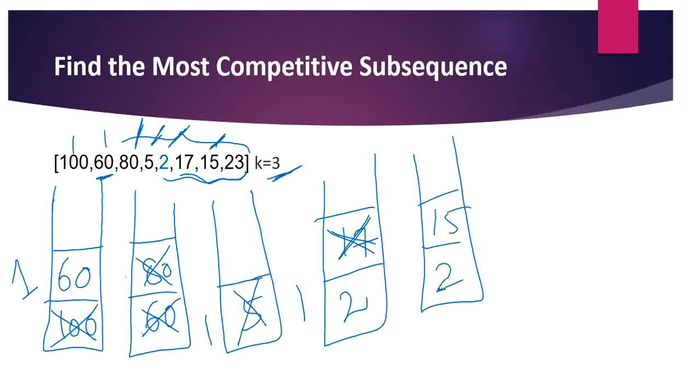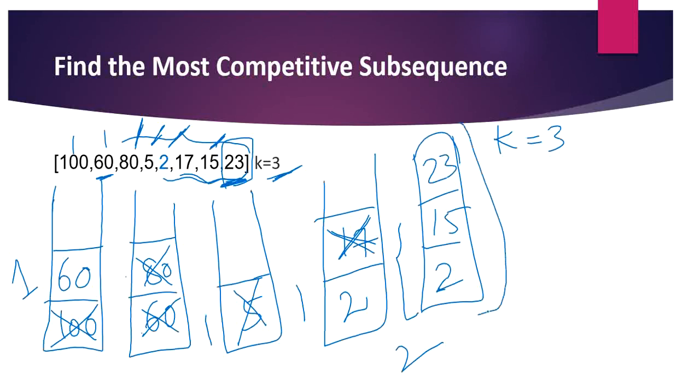So now the size of the stack is 2 and we have only one element left in the array. So we have to add that particular element no matter what the value of that element is, because we have to form a subsequence of length 3. So in that case we are adding 23 and finishing our stack. So this is the resulting subsequence from this array.